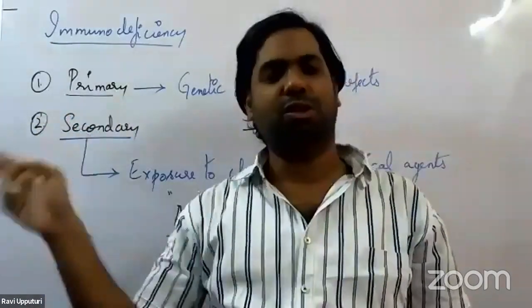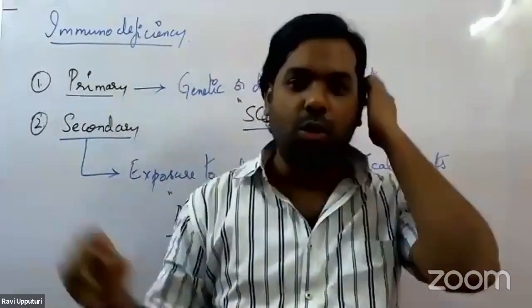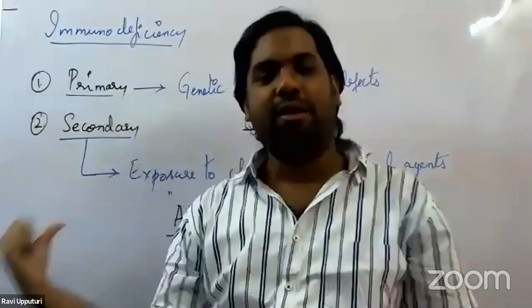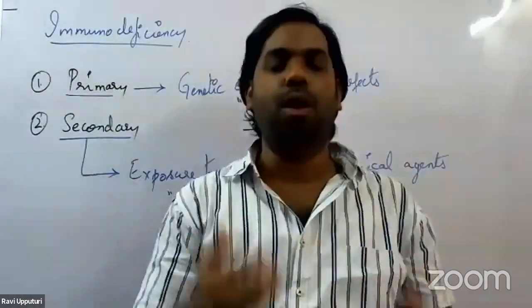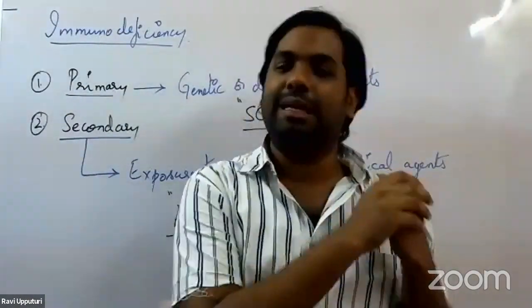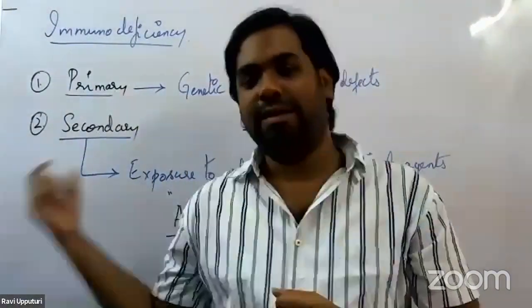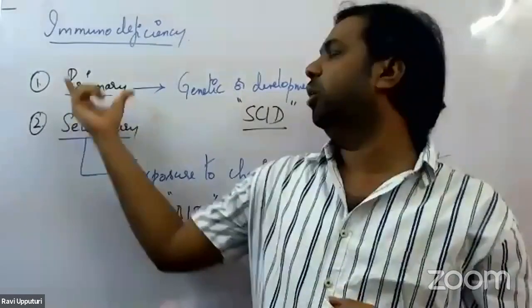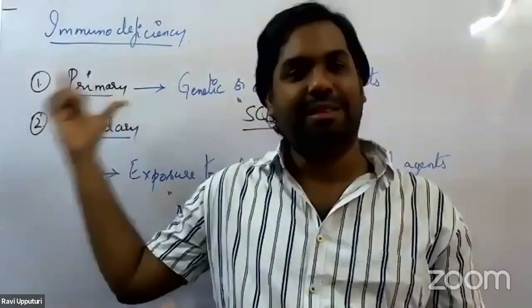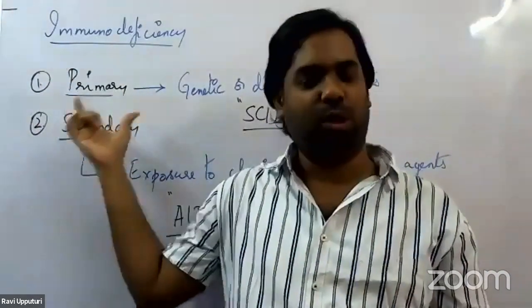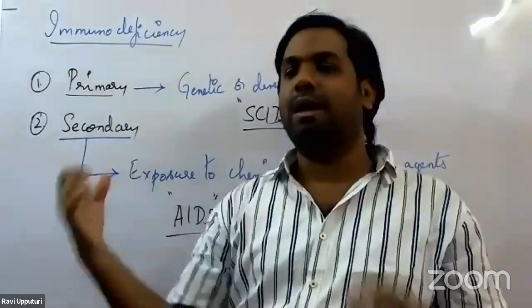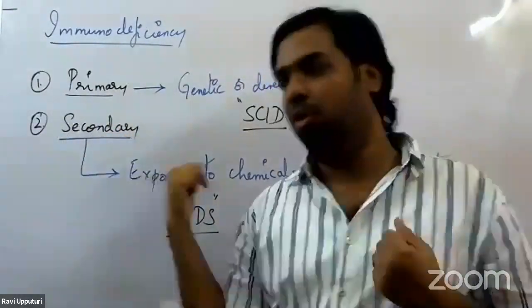Primary is caused due to genetic or developmental defects, whereas secondary is usually caused due to exposure to certain chemical agents or biological agents such as viruses. The example we have is AIDS. We are not getting into much detail about primary immunodeficiency because you have already studied it. Let's get into secondary immunodeficiency.